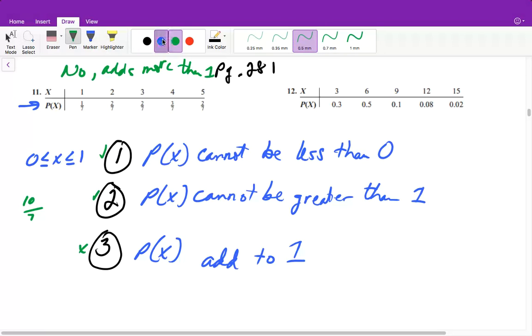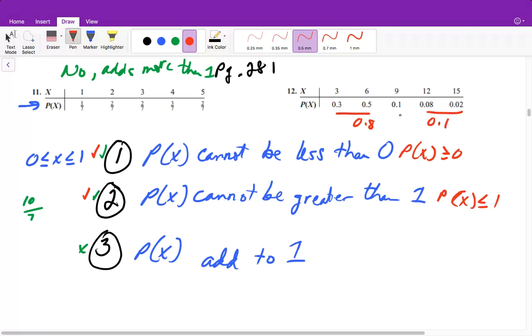Right? So for the next one, they're all greater than 0 because they cannot be less than 0. So probability of x is greater than or equal to 0. Probability of x is less than or equal to 1, same exact thing, which they are. None of them are greater than 1. And then here, 0.3 plus 0.5 is 0.8. This will give me 0.1. And 0.8 plus 0.1 plus 0.1 is equal to 1. So this one satisfies all, so this answer is yes.